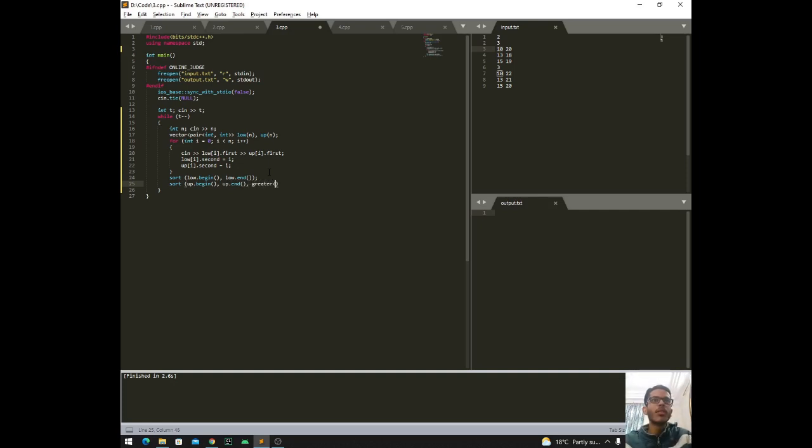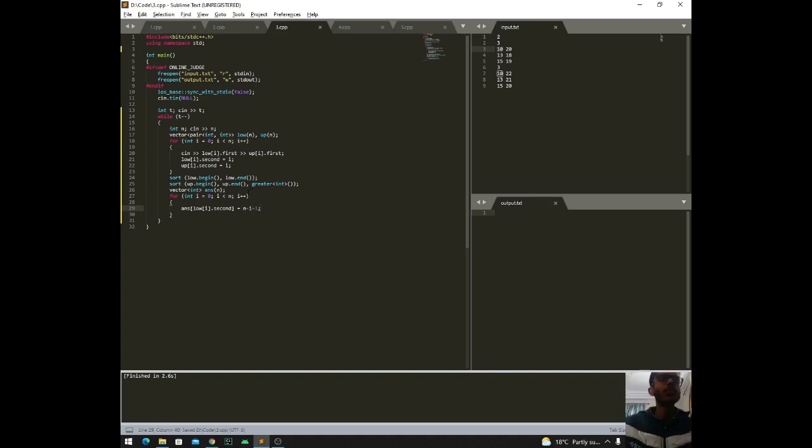So what we can do is put this custom comparator greater<int> over here to sort it in the descending order. Now we can create one more vector of int, answer, of size n again, and we'll store the answer in this answer vector. Now we will run one more loop, and in the loop we'll increment answer of lower[i].second by n minus i minus 1.